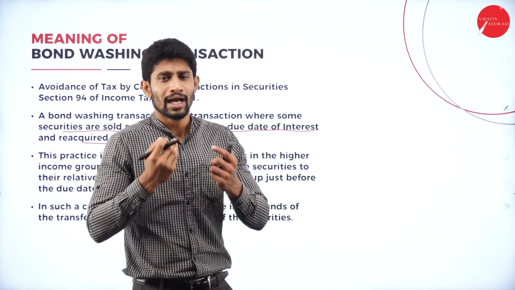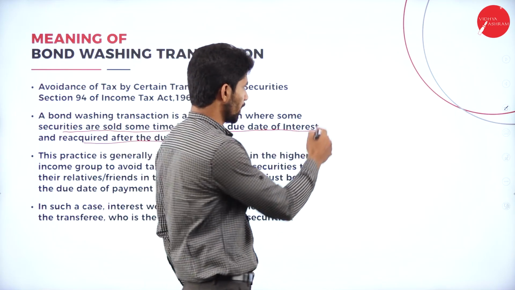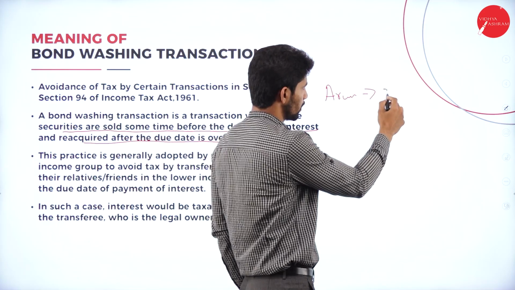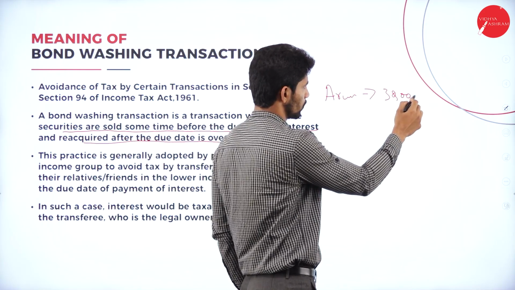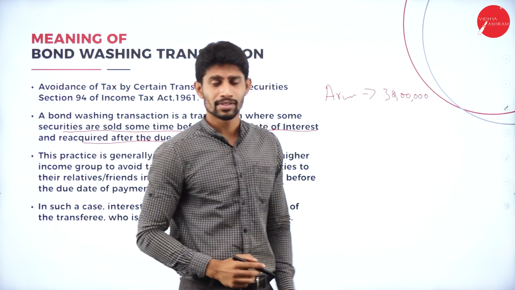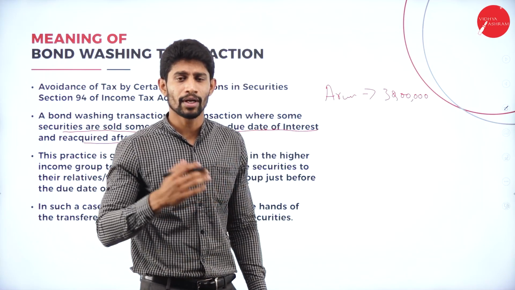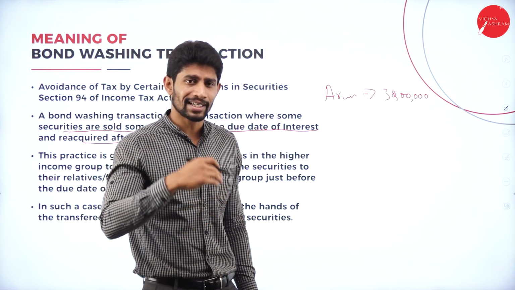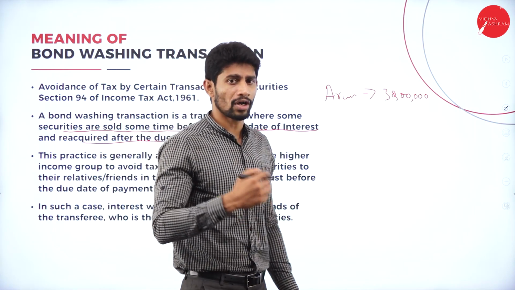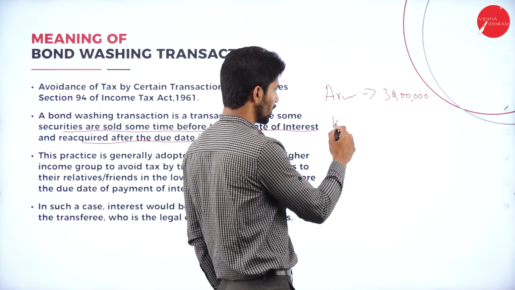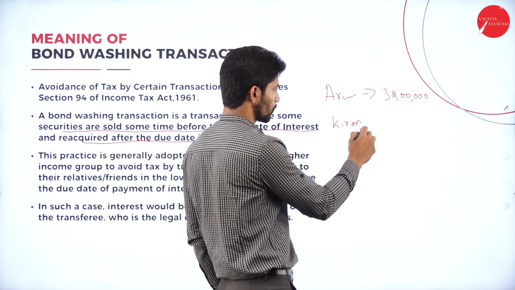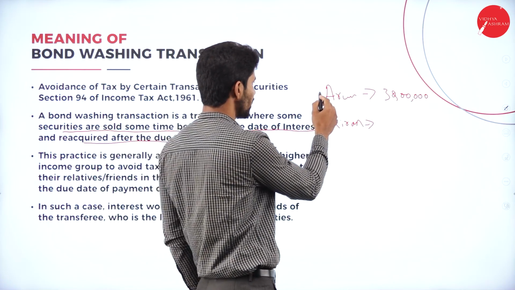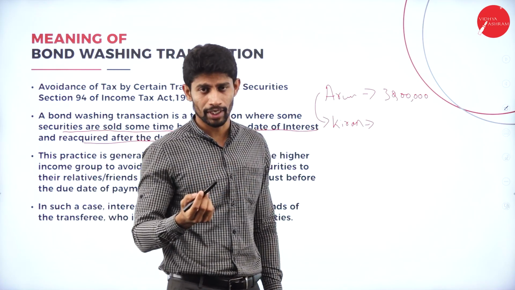For example, I am Mr. Arun, and my income is like 30 lakhs. Including securities, he may earn more than 30 lakhs. So to avoid tax, what will Arun do? He transfers shares or securities to Mr. Kiran before the due date of interest.